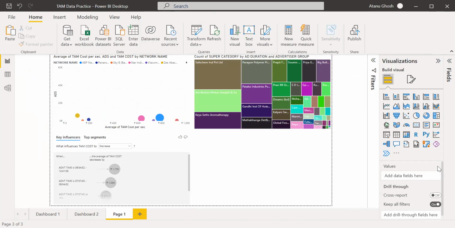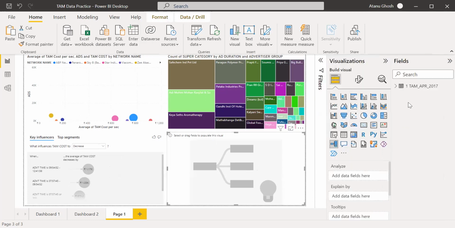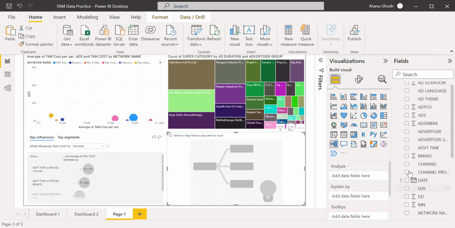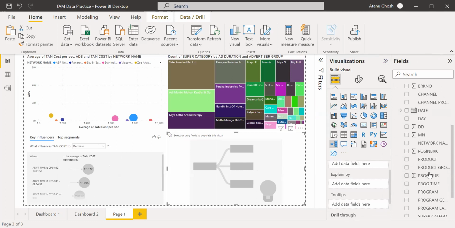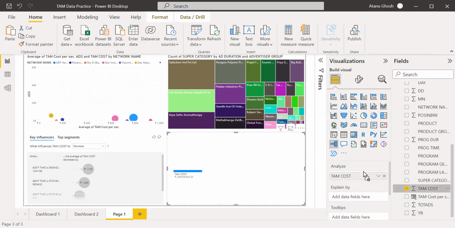Good. So let's try this decomposition chart. So decomposition chart, what we'll do is decomposition. We have a very good use case here. So we will analyze TAM cost, and explain by super category.